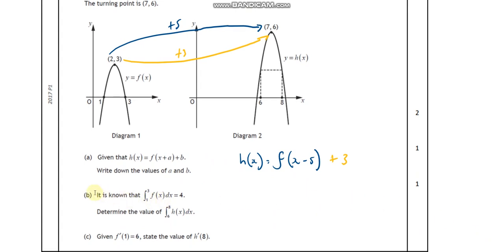Next, it is known that the integral from 3 to 1 of f(x) dx is 4, determine the value of the integral of h(x) from 8 to 6. Okay, what does this mean? If I integrate between 3 and 1 for this function, the area is 4. So what that's saying is this area in here, okay, that area is 4.